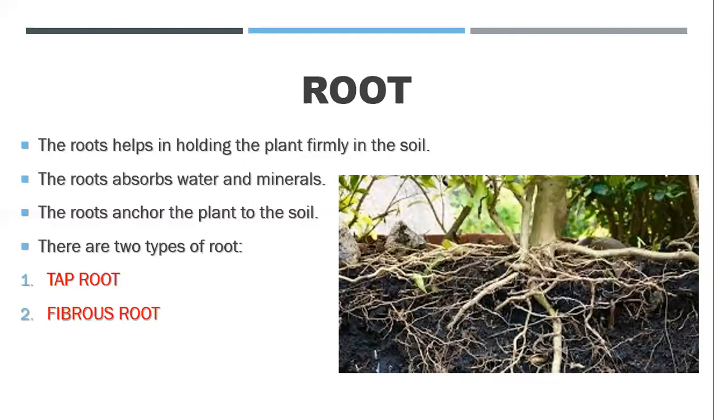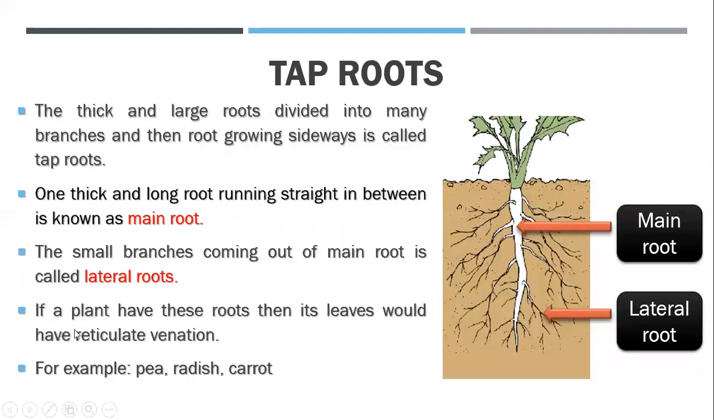Now we are going to study about the two types of root. First is the taproot and another is the fibrous root. So taproot is basically a type of root in which there is a thick and large root which is divided into many branches, and that root is growing sideways. Okay, sideways का मतलब क्या होता है कि वो side में grow करने लगता है.